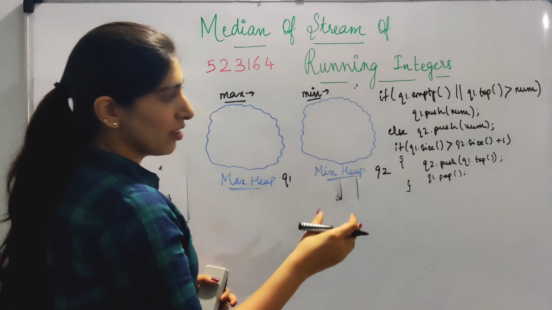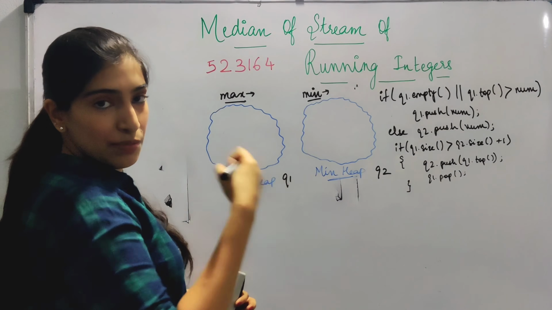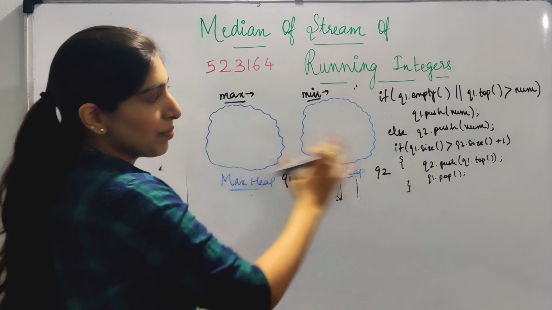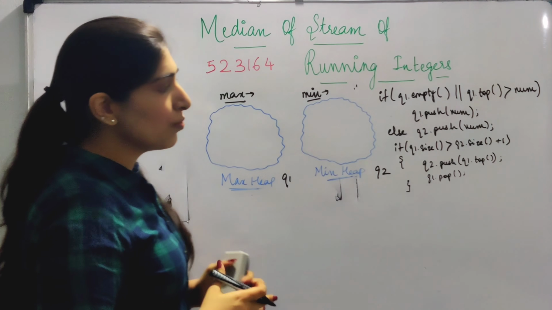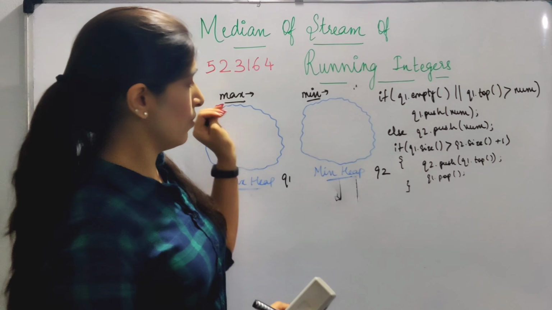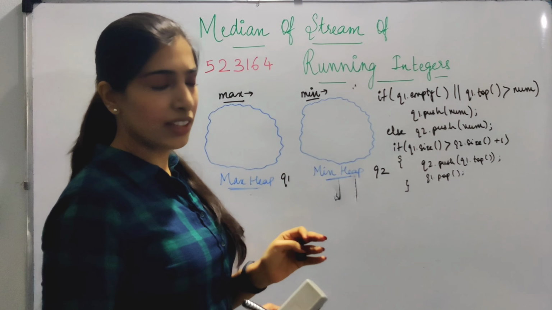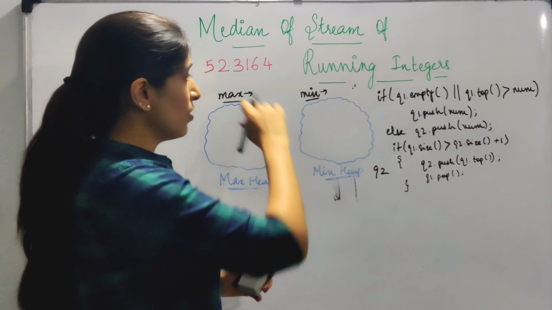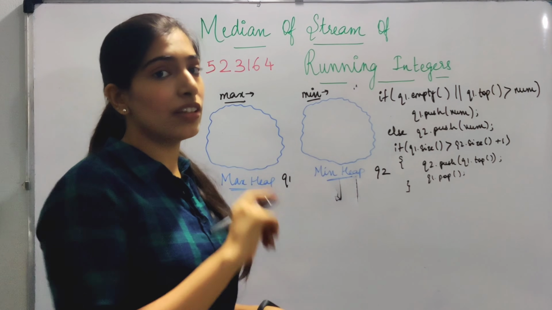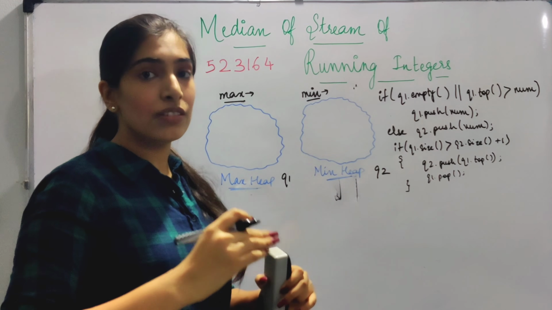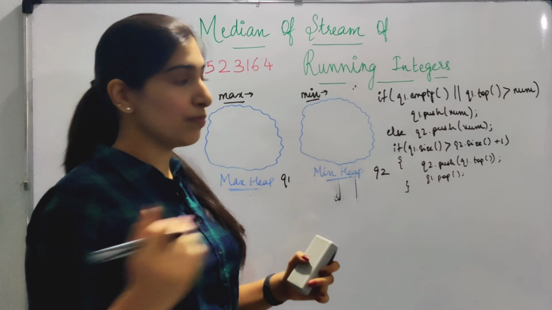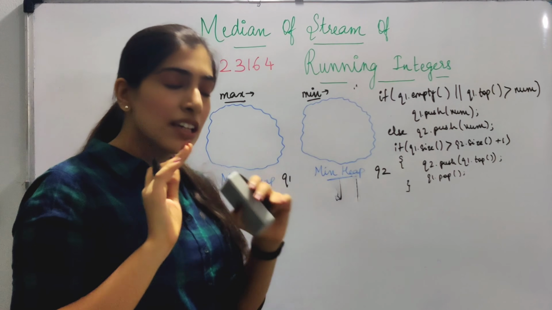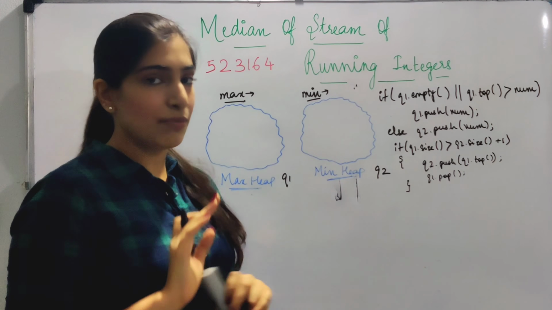What are we actually doing over here? We are taking the topmost element from the max heap and pushing it to the min heap, because we know that the max heap's size is more. Now you might think, what if there are 4 or 5 numbers more over here comparatively? That won't happen, because we are doing this every time we insert a number. So as the numbers are coming, we are always making sure the difference is not more than 1. The difference will never become 2 or 3 or 4. It's okay if it is still not clear, we will be dry running the example, don't worry.